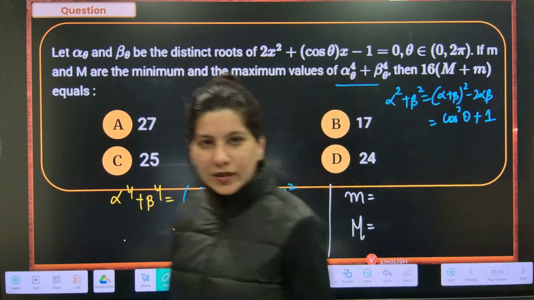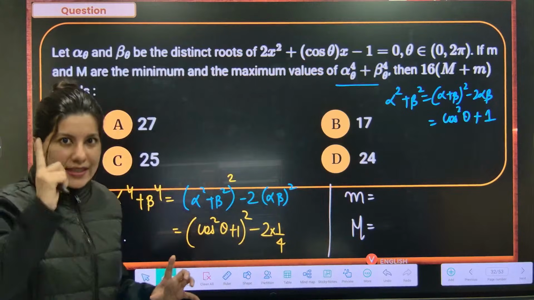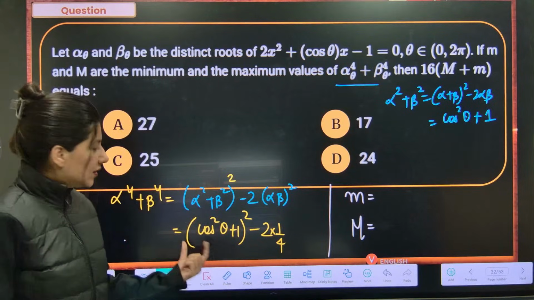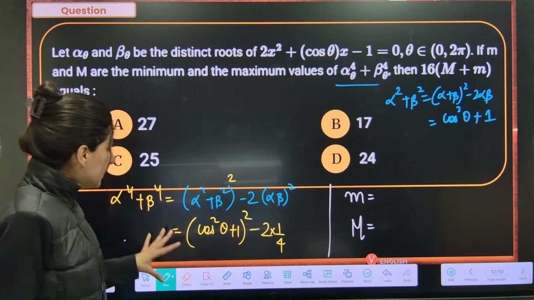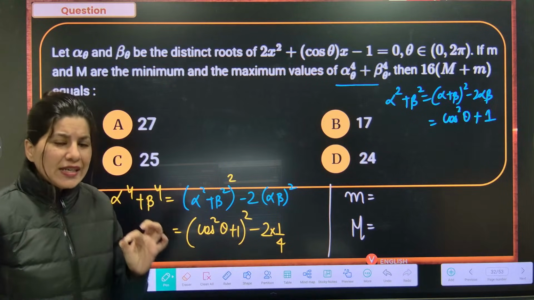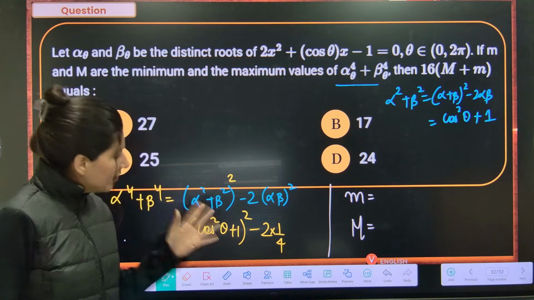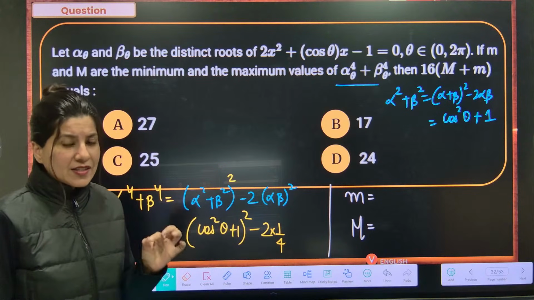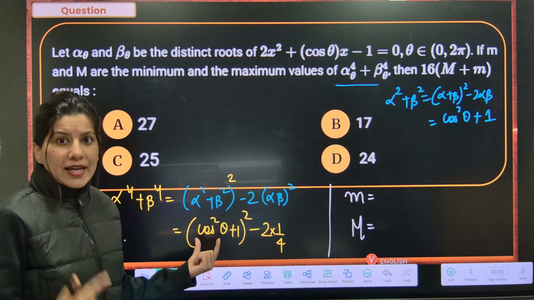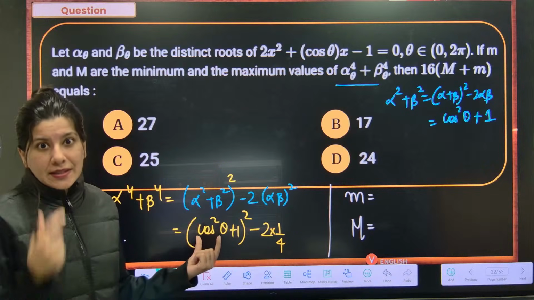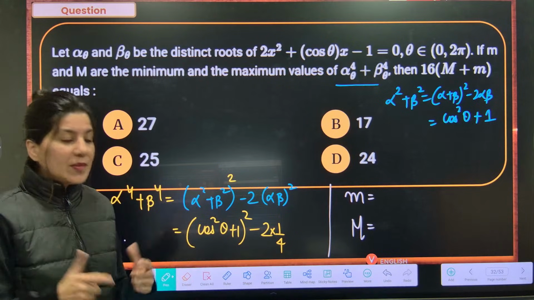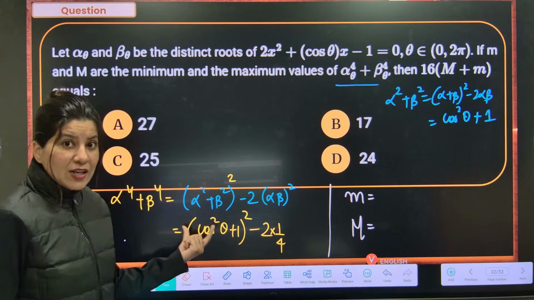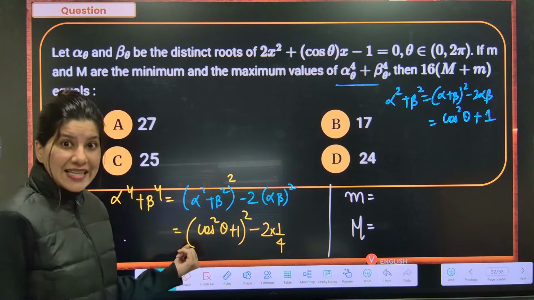Now we are looking for minimum value and maximum value, my dear students. Now understand. Think nicely. This is the turning point. See, in this whole expression, only cos theta is variable. I think everything else is constant and fixed value. So I can only change cos theta, cos square theta, and I need to think about minimum value. For minimum value, cos square theta should be 0.